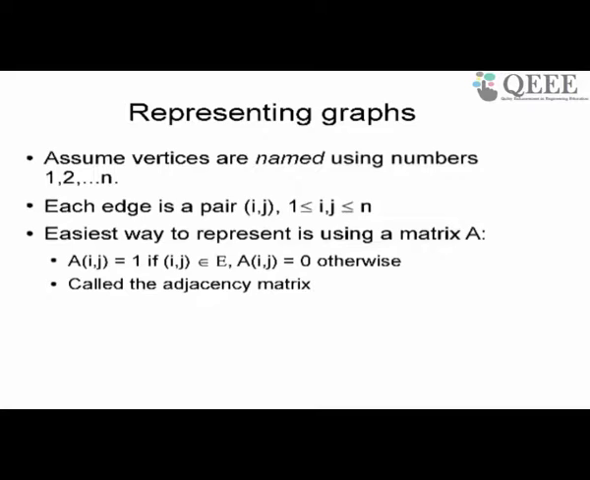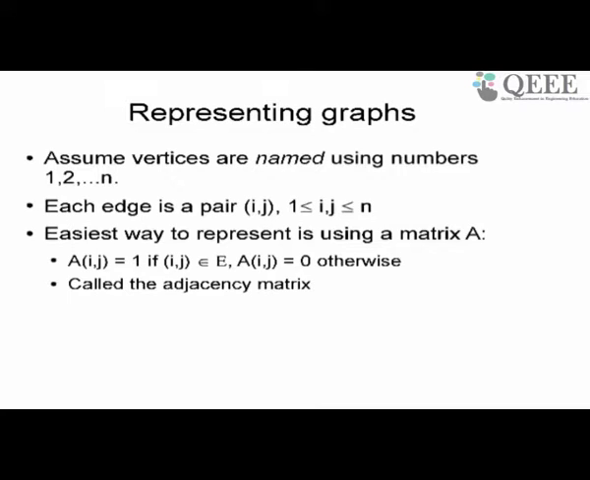You can represent graphs in two ways typically. There are many ways of representing graphs, but there are two that are typically used in most algorithm studies of graphs. The first method is representing the graph using a matrix, called the adjacency matrix. The nodes are numbered 1 to n, and an edge will be a pair of numbers i, j. Aij is 1 if there is an edge between i and j, and Aij is 0 otherwise.